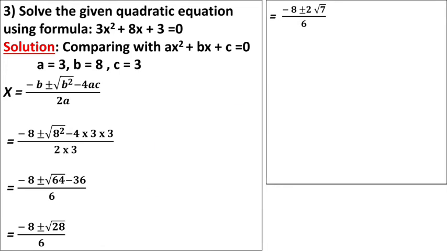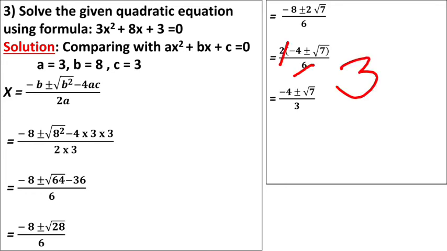In 8 and 2, in the numerator, what is the common? 2. 2 will come out. So in the table of 2, 8 comes 4 times and 2 is already out, under root 7 upon 6. So 2 1 is 2, 2 3 is 6. So here we get minus 4 plus minus under root 7 upon 3.